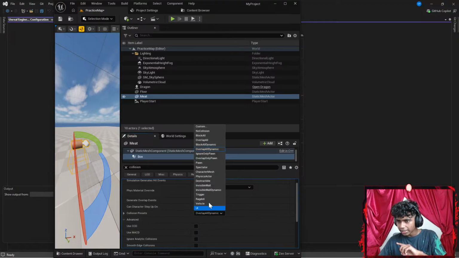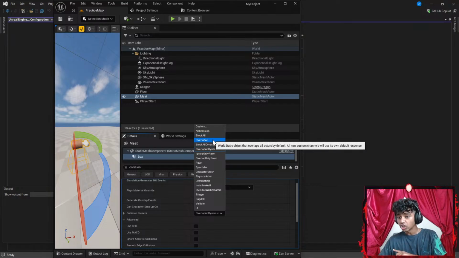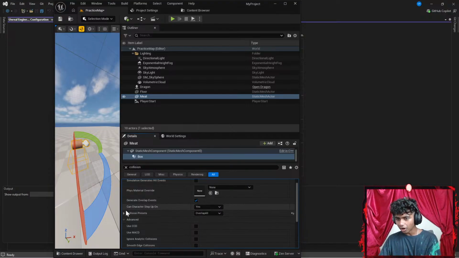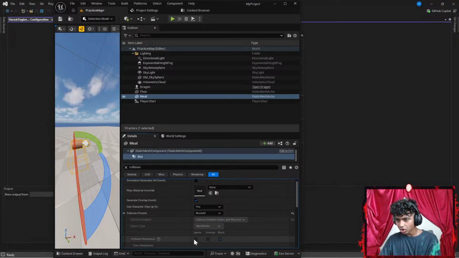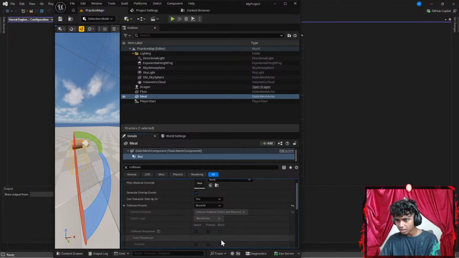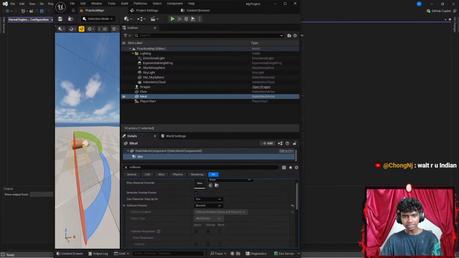Okay, so overlap dynamic, let's go with something like overlap all. Should I go with overlap all or block all? Okay, maybe I try going with overlap all. Because I'm pretty sure I gotta go with block all. But then there's query here that I can't actually touch. There's overlap, there's block. Can I change this part in code? I could try changing it in code. World static, I see. Okay, let me get Sensei slash ChatGPT.